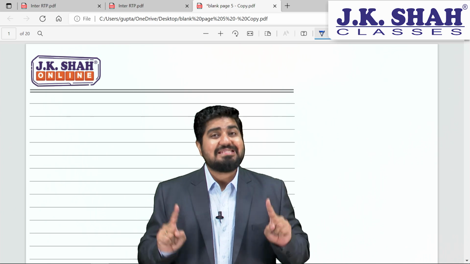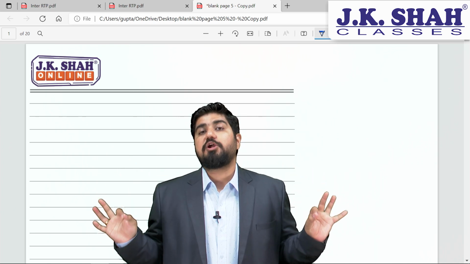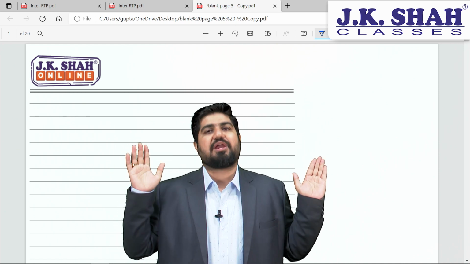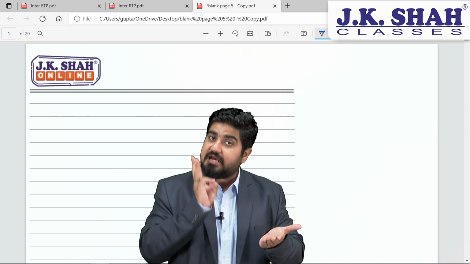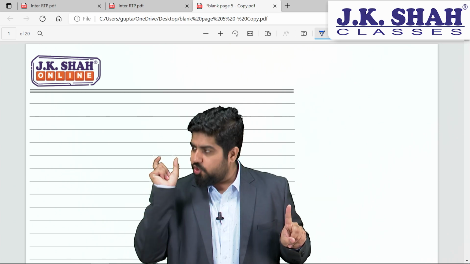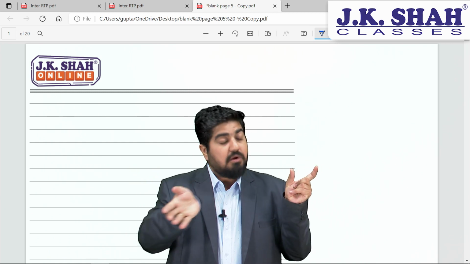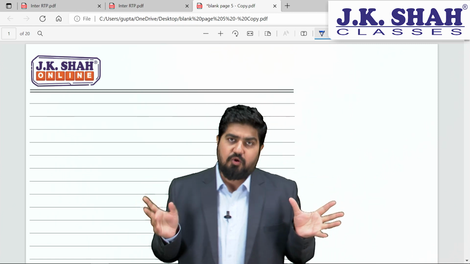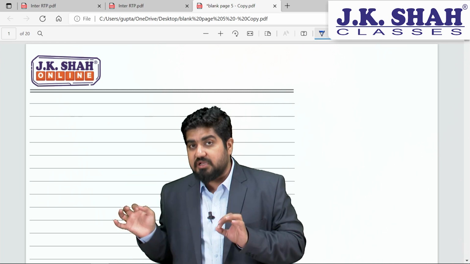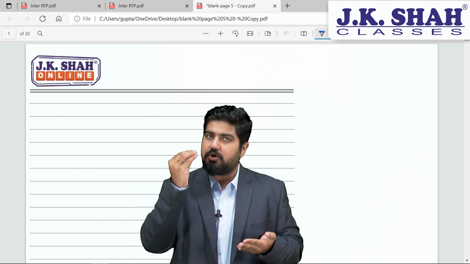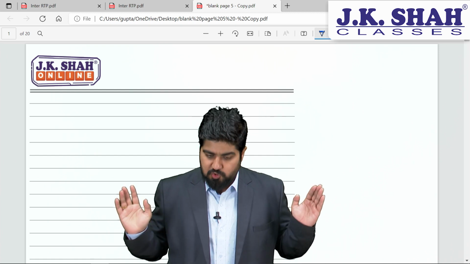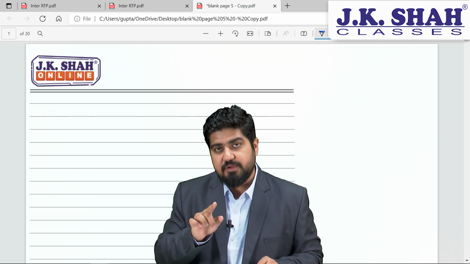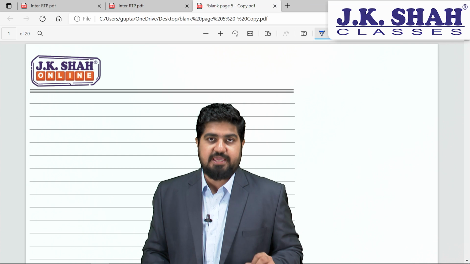5-mark question, in general, it is not a theoretical question. It is going to be a numerical question. So, in numerical question, if you solve it nicely, you are going to get the entire 5 marks. For 2 marks as well as for 3 marks, you are going to have numerical as well as conceptual. But more emphasis will be on the conceptual rather than numerical. Overall, around 10 marks you can expect in numerical segment, 30 marks you can expect based on our conceptual knowledge. So, let's begin with this amazing discussion of CA Inter RTP November 22 published by the ICAI.